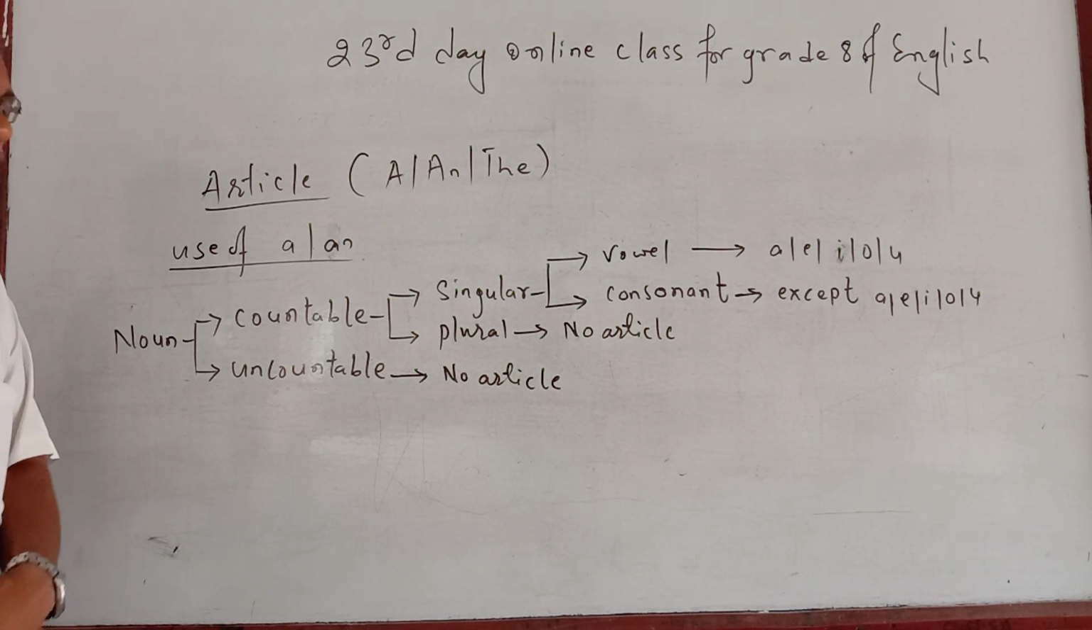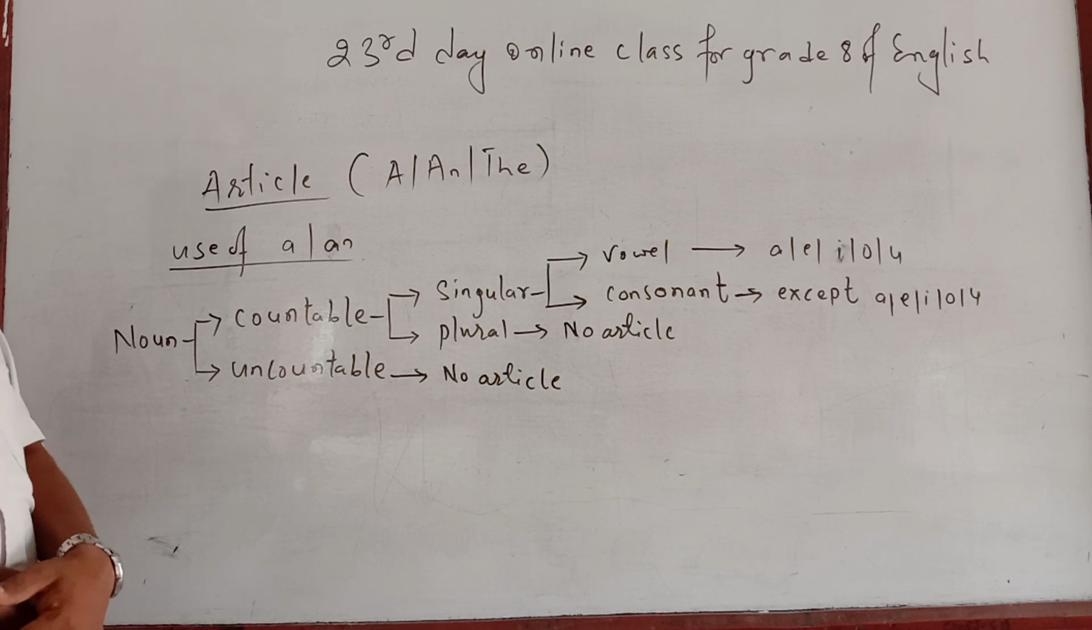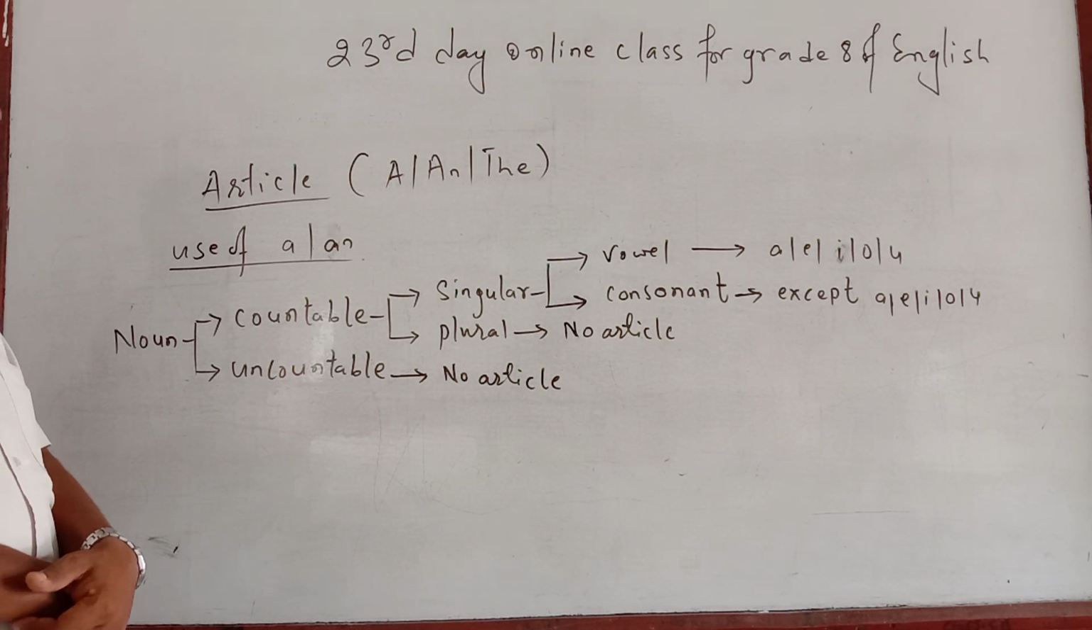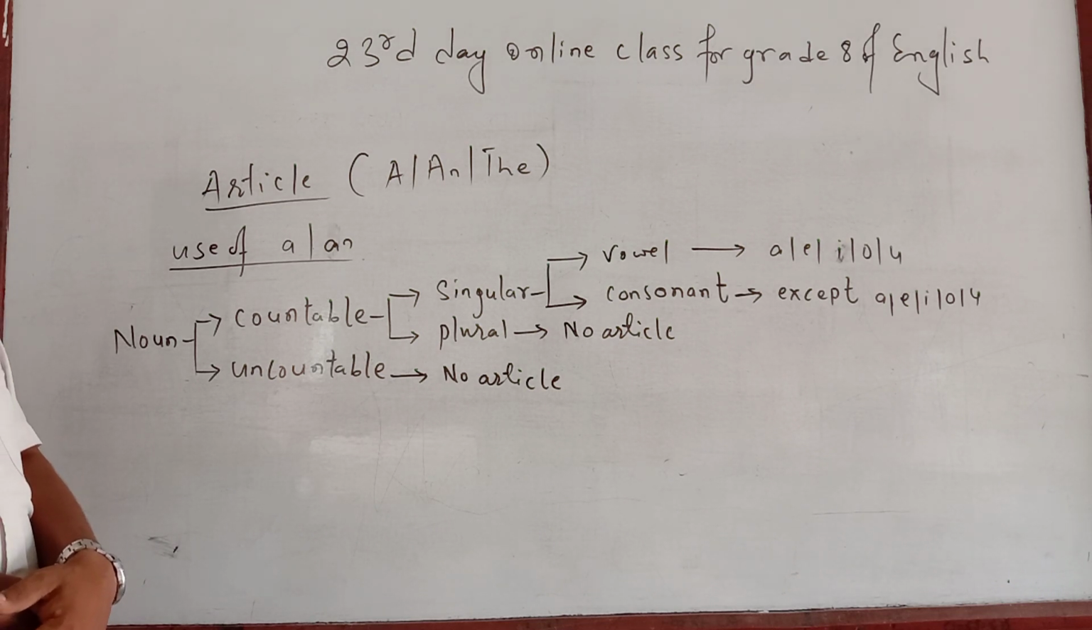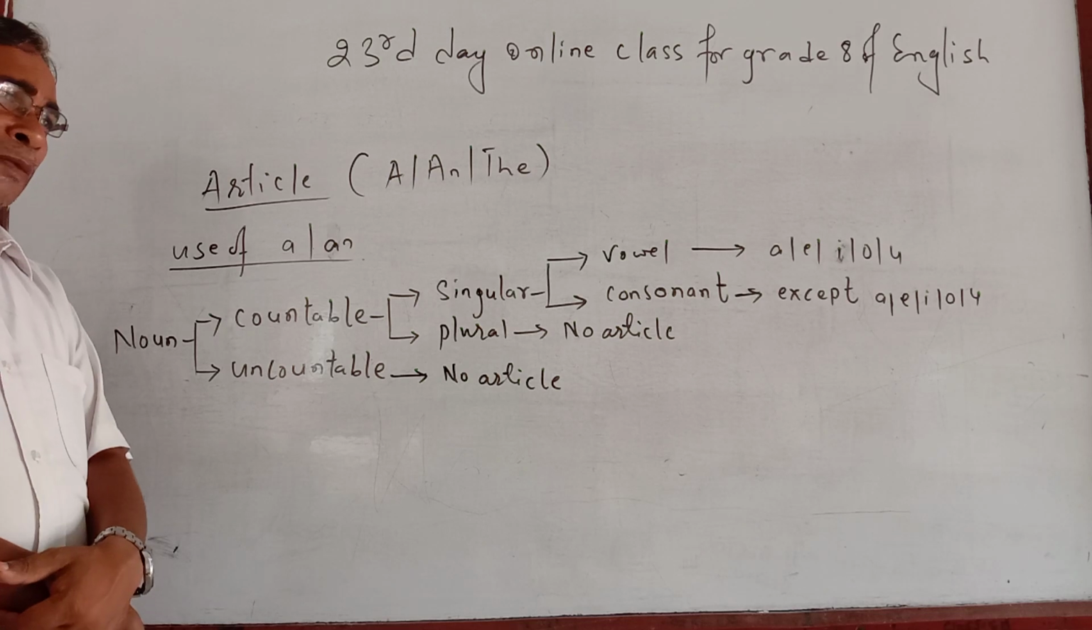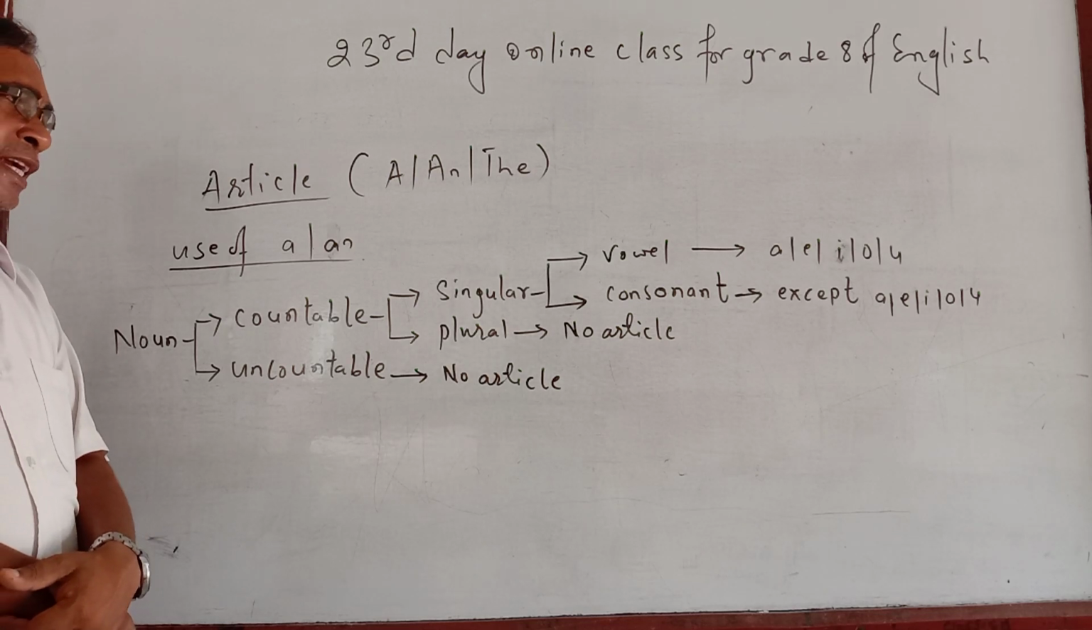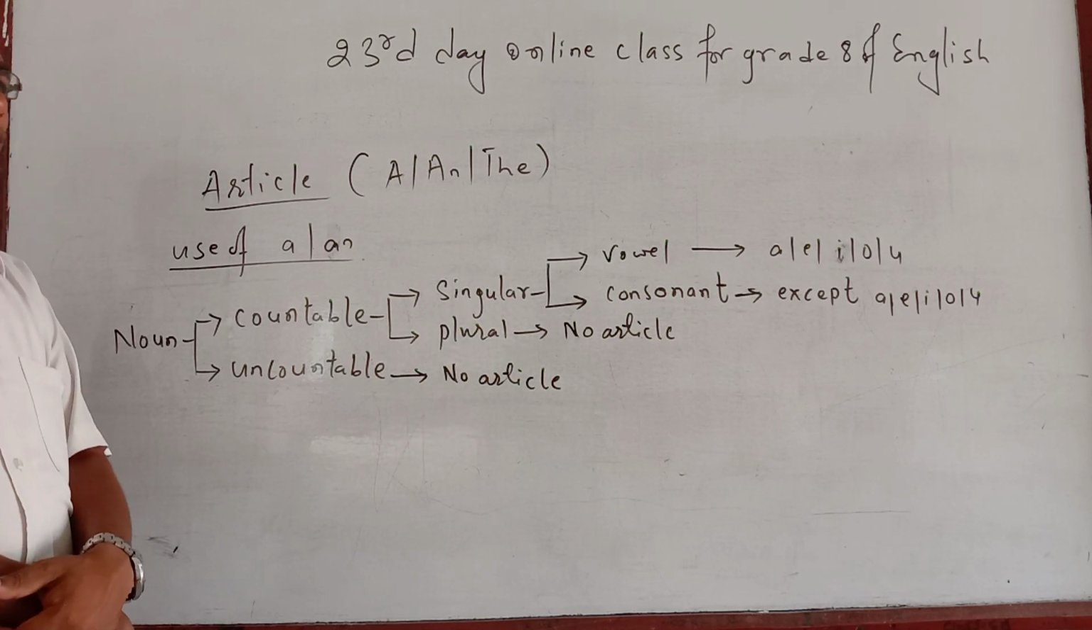So when you are about to use it, if you see there an uncountable noun, then directly you can say no article, or nothing, or you may say cross. But if the given noun is countable, when you are going to use either a or an, you go one step ahead. One step ahead means you watch whether that is singular or plural.